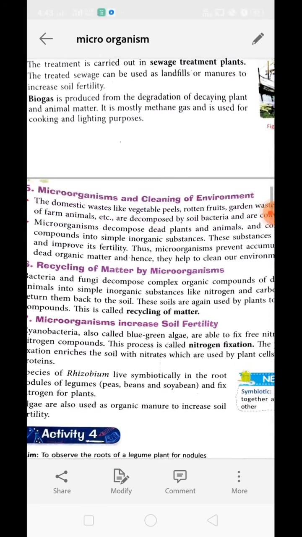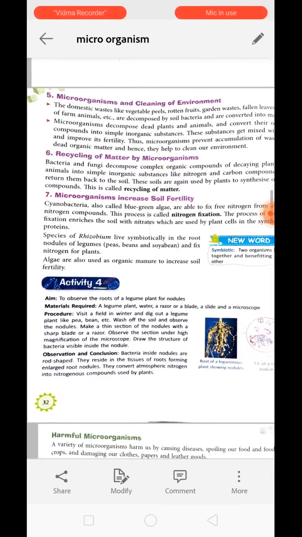Now next is microorganisms and cleaning of the environment. You may think that microorganisms are very small and not very essential, but no, they are very essential, because they are the ones cleaning the environment. You may have seen several fallen leaves beside a plant, or some stray animal killed in an accident and thrown on the side of the road, but after some days they disappear. They actually get decomposed by these microorganisms. In this way, microorganisms clean the environment of dead and decaying organic substances.